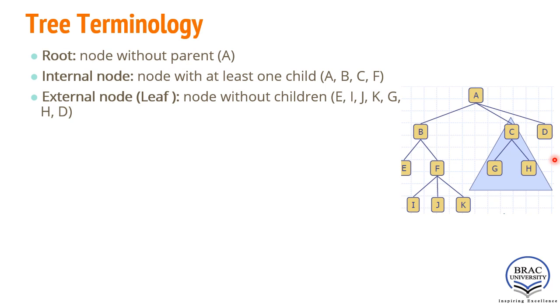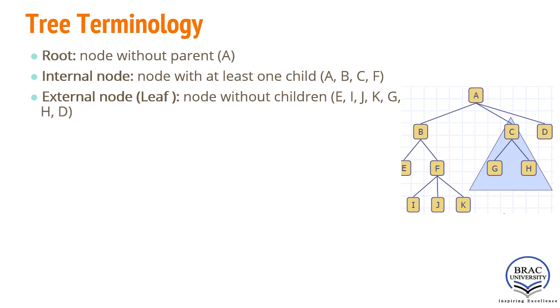Third one is external node, and another terminology is leaf. External node and leaf are the same term. Leaf nodes or external nodes are nodes without children. So for this tree data structure, which are the external or leaf nodes? A, no. A is not an external node. B, no. C, no. But D is an external node. G, H, I, J, K and E. These are external nodes.